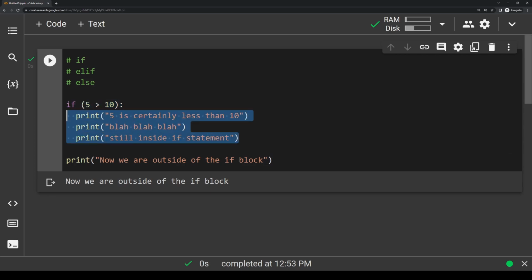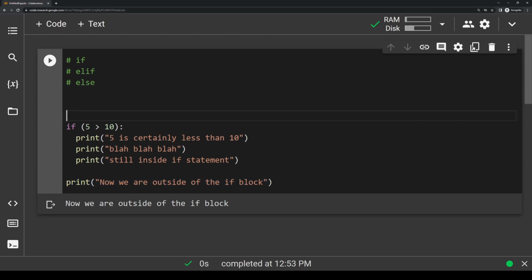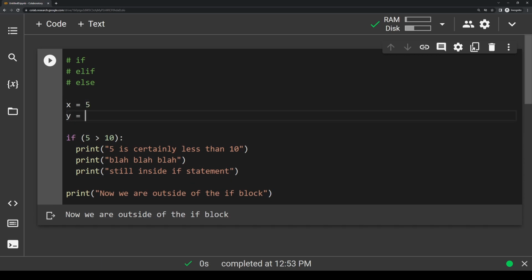No, so we skip all this code because it's inside the if statement, and we instead just go to this line of code. Instead of just using two random numbers like 5 and 10, let's use what we learned last episode to implement some variables. So let's make two new variables up here. Let's make x equals 5, and then we'll make y equals 8.